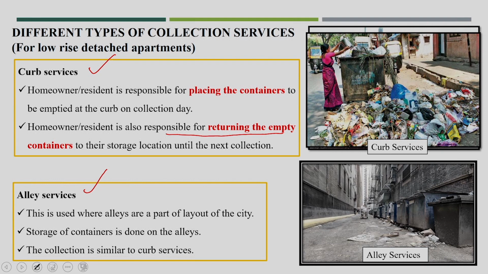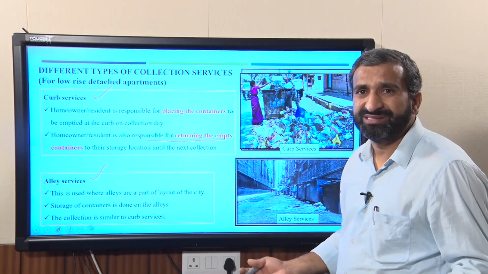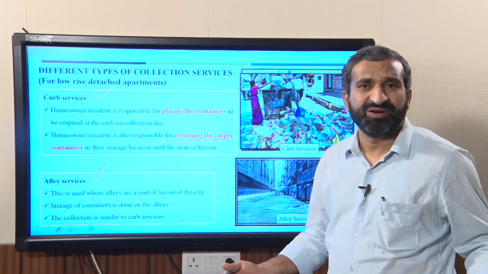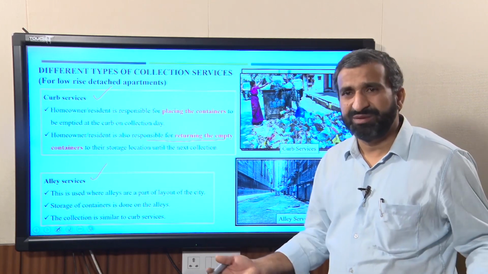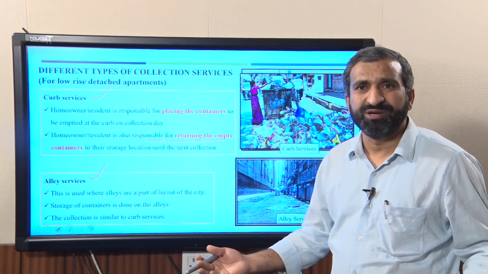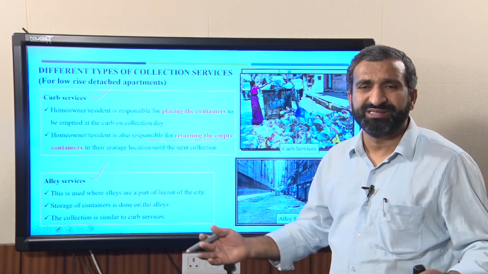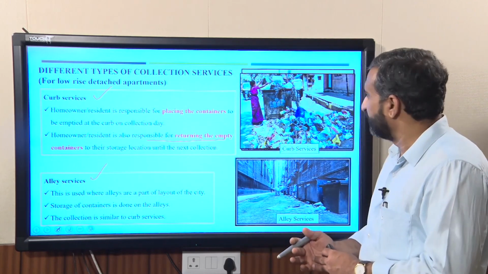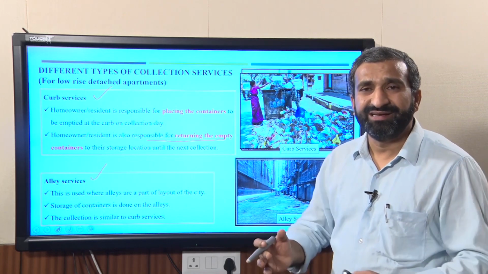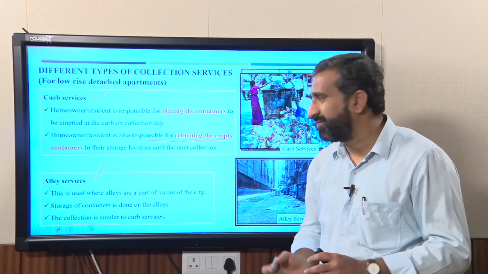And one more point about the curb services, corporation need not find many locations. It is possible that a city has around 30 wards. So maybe one ward could have one location or two locations based on the population, based on the number of houses, and wherever the space is available the local authority is finalizing the locations. But they are finalizing only those locations on the main road, so that the vehicle can easily reach and collect the waste and put it into the disposal site or treatment facility.